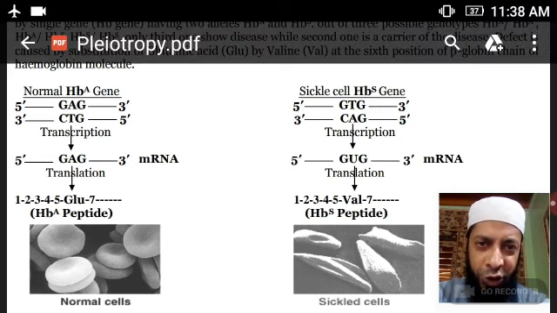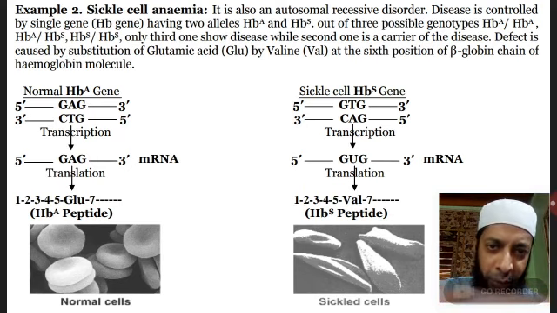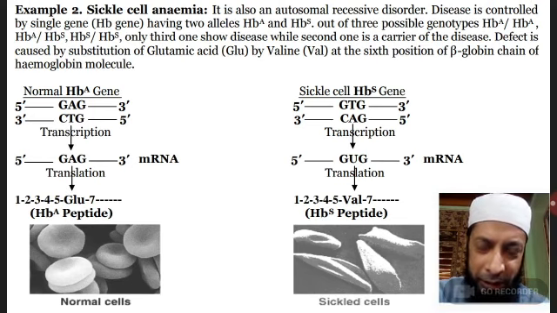When this gene undergoes transcription, it forms mRNA, while the 3 prime to 5 prime strand acts as the template strand, and from this strand it forms mRNA which is complementary to this strand, that means GAG, and on translation GAG codes for an amino acid called glutamic acid, GLU.